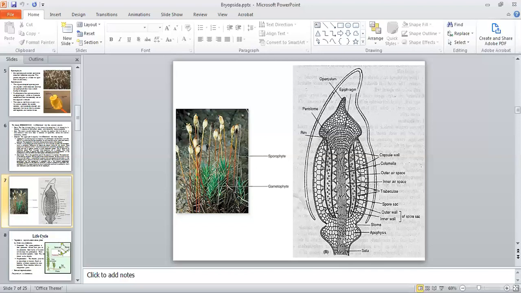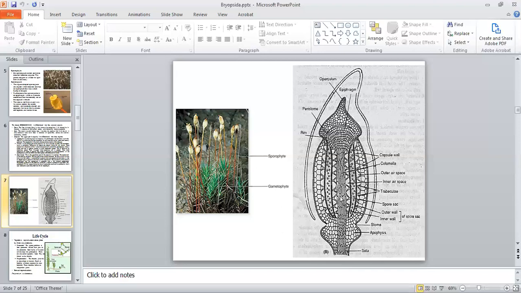I repeat, the capsule is divided into three parts: apophysis, theca, and operculum. Apophysis is the basal swollen portion that is continuous with the seta and it is photosynthetic in function. The second portion is theca that will produce the spores inside the spore sac. Outside the spore sac are air spaces that are known as trabeculae, and it has a multi-layered wall.